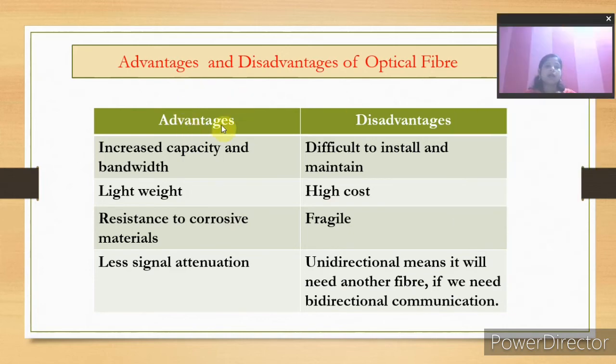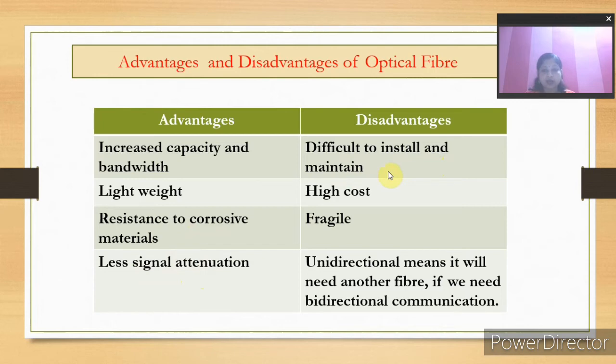So advantages are increased capacity and bandwidth, which we did not have in twisted pair, lightweight, and resistance to corrosive material. Actually, since it is made up of glass and plastic, it is resistant to corrosive material. Less signal attenuation means less noise will be produced when the data transmission takes place. Disadvantages: difficult to install and maintain.